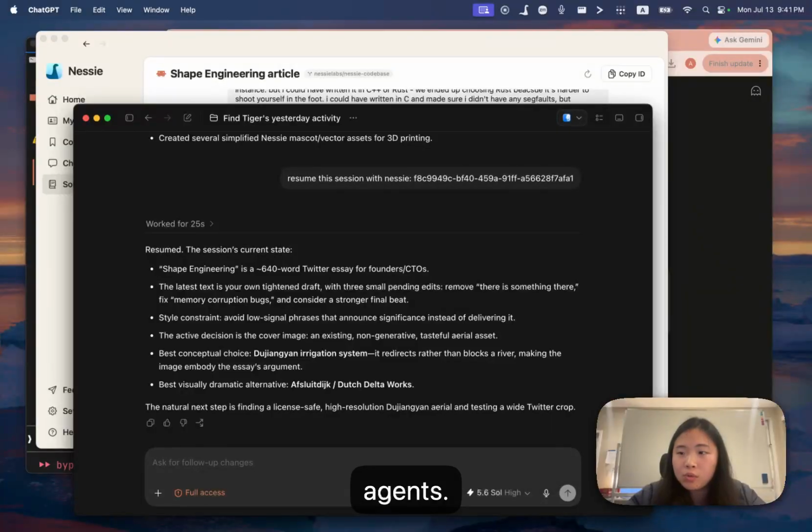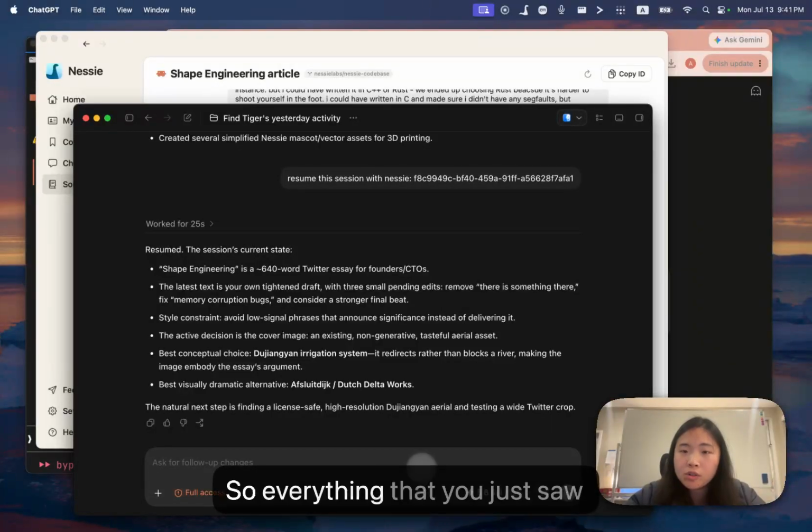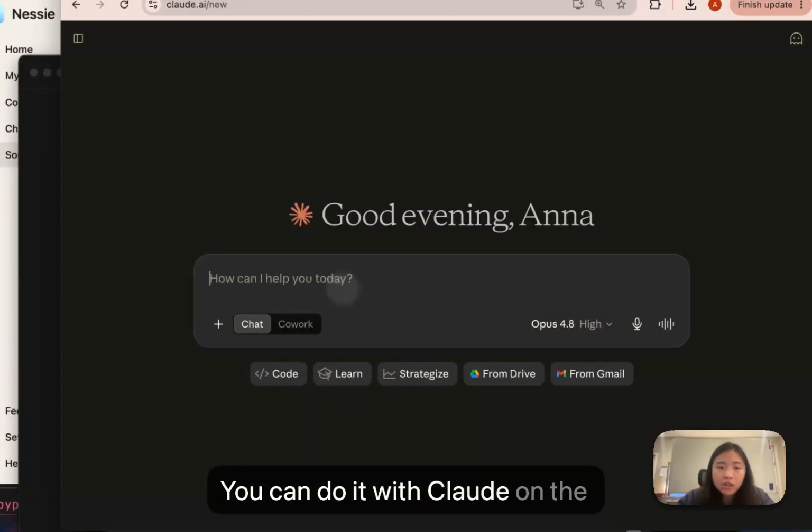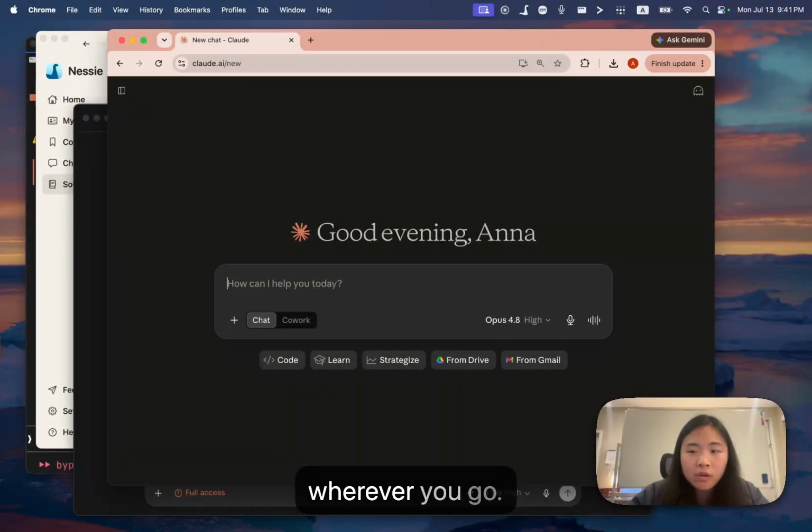This isn't just limited to coding agents. We also have an MCP server. So everything that you just saw also works anywhere that speaks MCP. You can do it with Claude on the web, ChatGPT on the web, wherever you go.